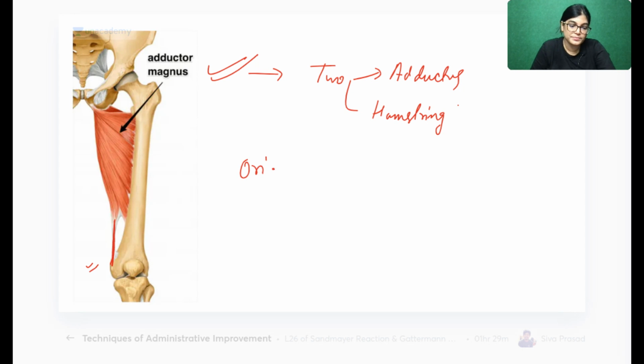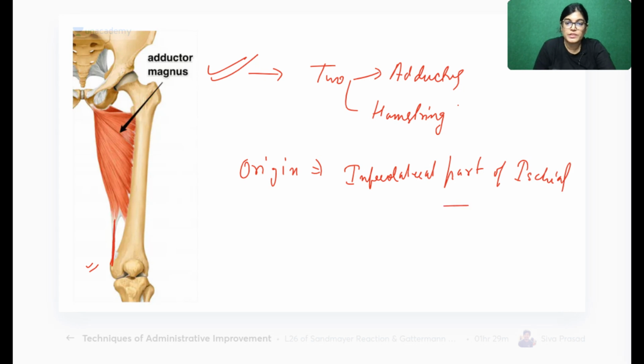So origin. The hamstring part is originating from the infralateral part of the ischial tuberosity. Which part of the ischial tuberosity? We know that all the hamstring muscles originate from the ischial tuberosity. So the hamstring part is from the infralateral part of the ischial tuberosity.